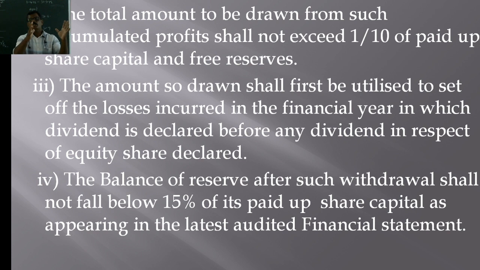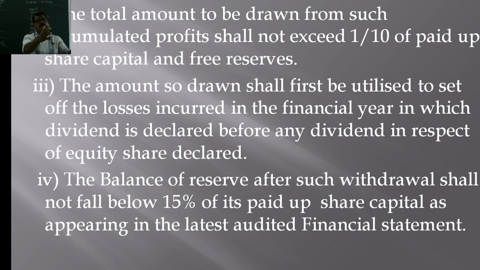Whatever amount is taken should be used first for setting off losses of the current year, and the balance amount can be utilized for declaration of dividends, isn't it? It can draw not more than 10% of the paid up capital and free reserves, or 1/10 of the paid up capital and free reserves.